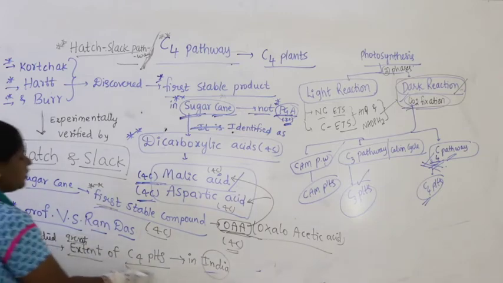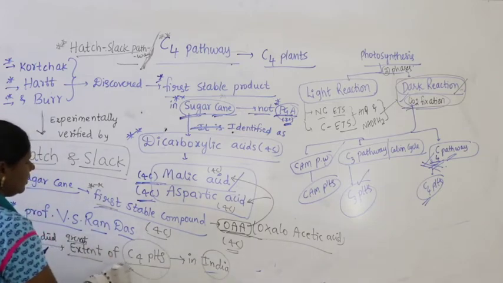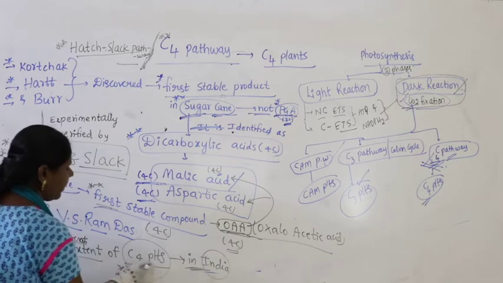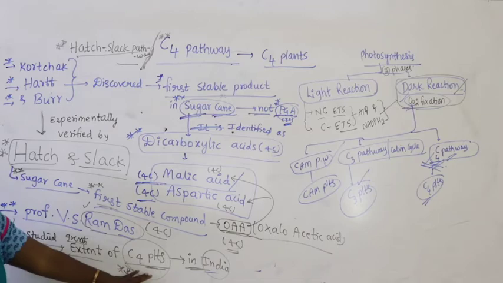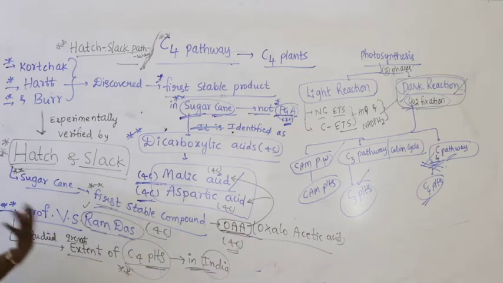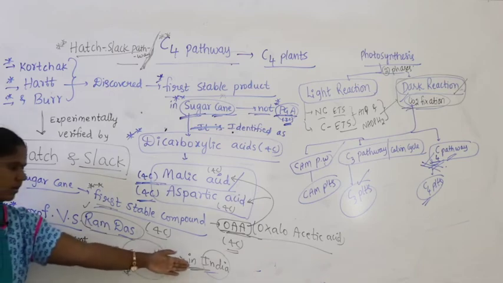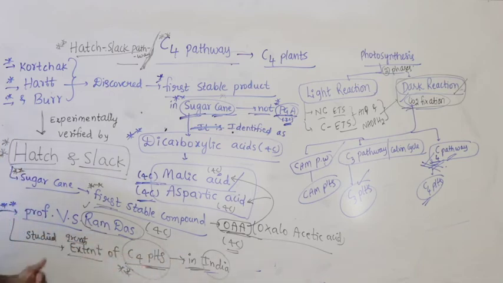In India, C4 plants were majorly studied by Professor V.S. Ramadas. He studied C4 plants and how the C4 pathway takes place, especially from our India. The great contribution on C4 plants is from the hand of V.S. Ramadas.